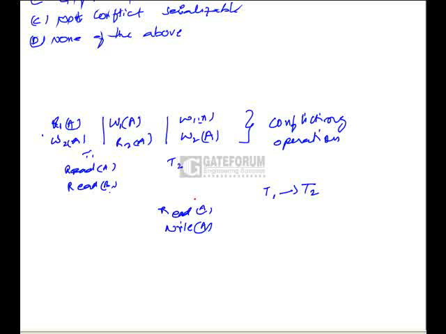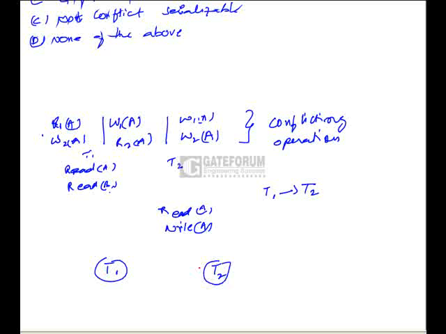There is also one more method by which we can find whether the given schedule is conflict serializable or not. First of all, we need to draw a graph which is called the precedence graph for the given schedule. In the precedence graph, the nodes will be transactions. Here T1 and T2 are transactions.